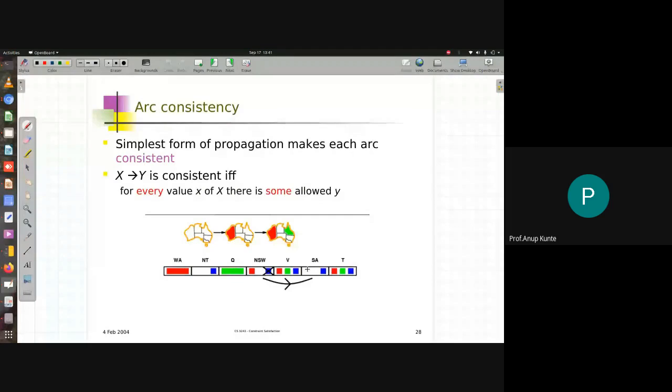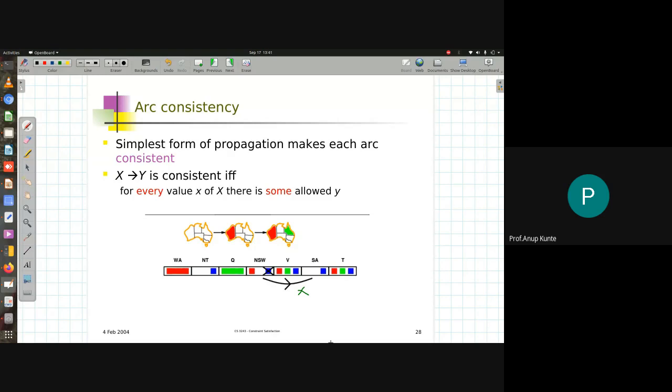So this particular arc consistency is not achieved. That means NSW arrow SA is not arc consistent, whereas SA to NSW is arc consistent. So this is the mathematical concept of finding out something is arc consistent or something is not arc consistent.